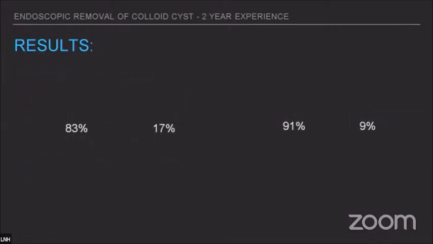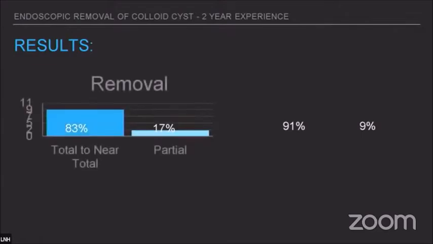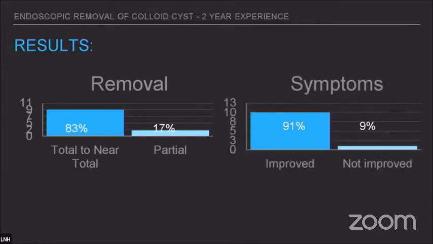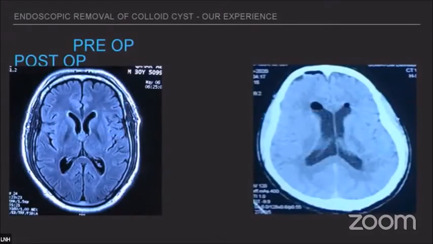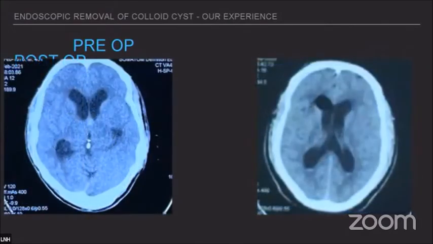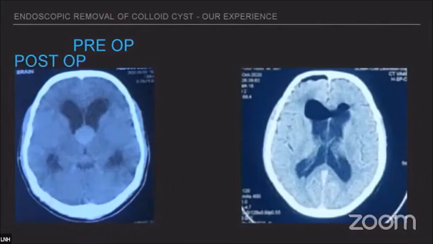So the graphs are not showing. Okay, so 83% had total or near-total excision, while 91% of our patients improved clinically. This was a patient with a pre-op image of the colloid cyst and after removal. This is another patient with a pre-op image of a colloid cyst and after removal. Another large colloid cyst patient, and this is a post-op image after the removal.